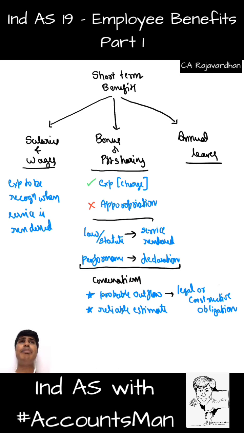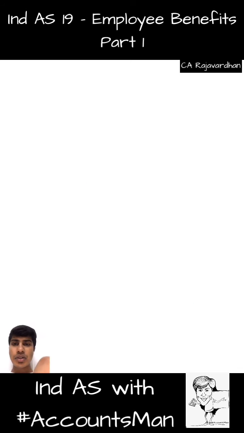Certain organizations might not let you carry forward the leaves. Might not let you carry forward in the sense you have 12 leaves this year. If you don't take 12 leaves, it will become 0 at the end of the year. So you'll have only 12 leaves for the next year. There is no point in carrying forward the leaves of this year to next year. So this would actually have an accounting impact. So we are going to discuss it on the next page. So let us discuss annual leaves.